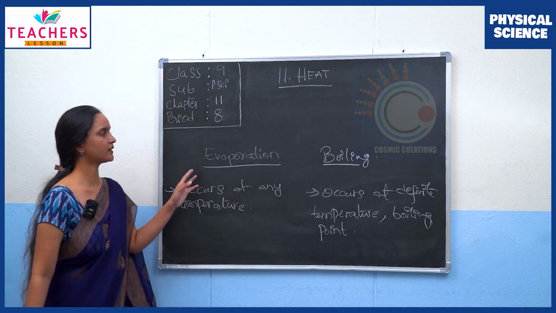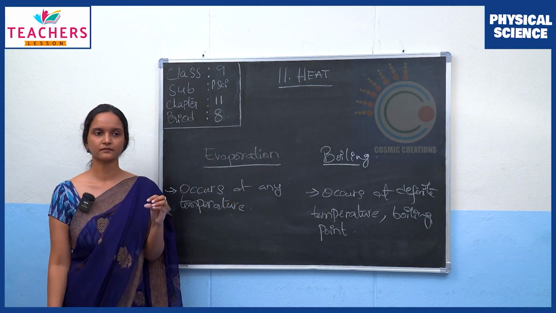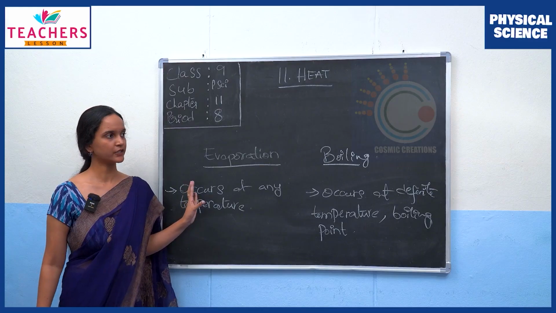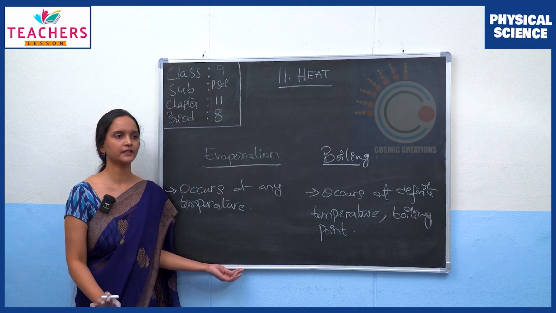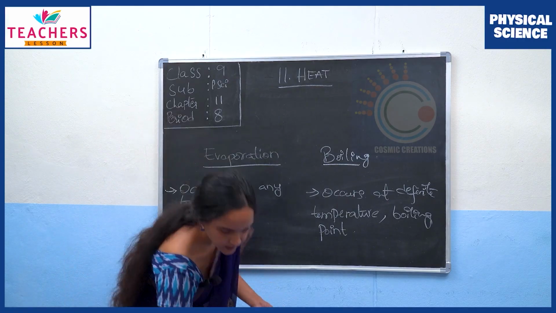So evaporation and boiling are not the same thing. This is the major difference between these two processes. Any questions up until this point? No. Can we move on? Okay, wonderful.